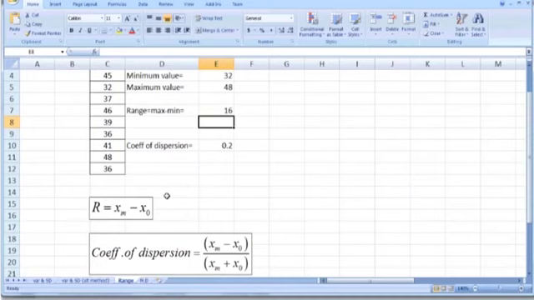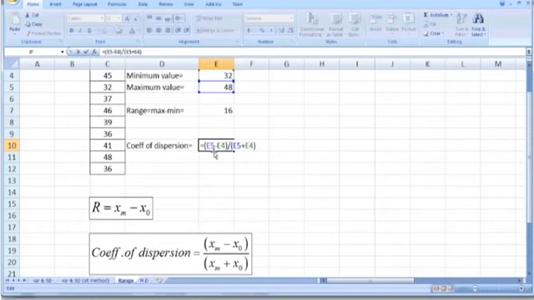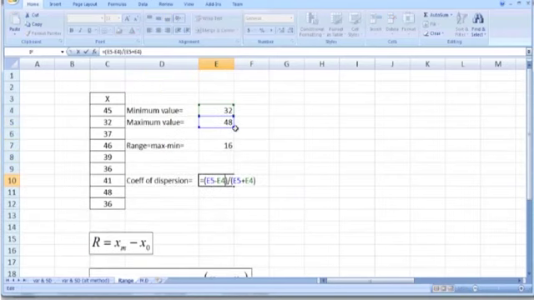So next agenda is to calculate coefficient of dispersion. So note that the formula of coefficient of dispersion is XM minus X naught whole divided by XM plus X naught. So it means we can calculate it by E5 minus E4, XM minus X naught, whole divided by XM plus X naught, E5 plus E4. And remember that we have to use the parentheses in the numerator as well as denominator.